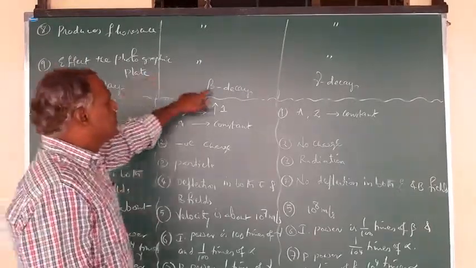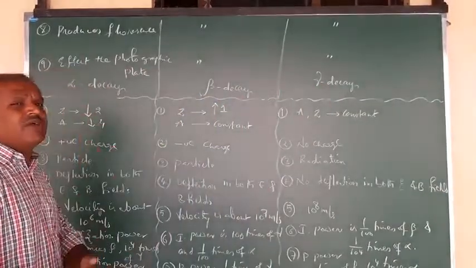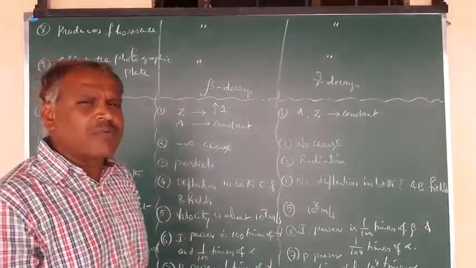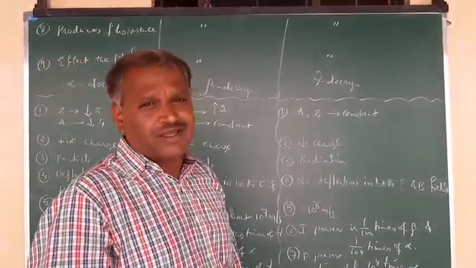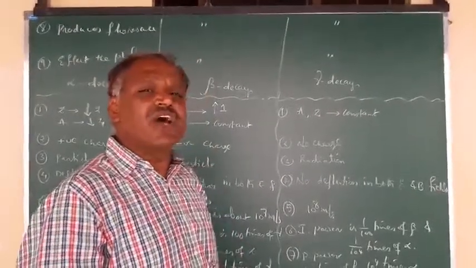So this has a charge, this also has a charge, and this has no charge, it is a radiation; these two are particles. How will they be affected when propagating through any fields, either an electric field or a magnetic field? If a charge is there, it will be affected.